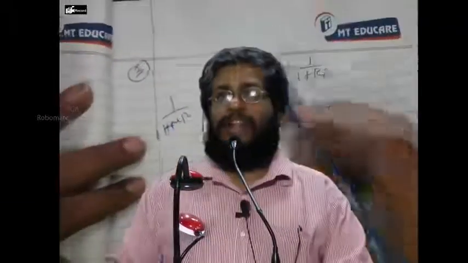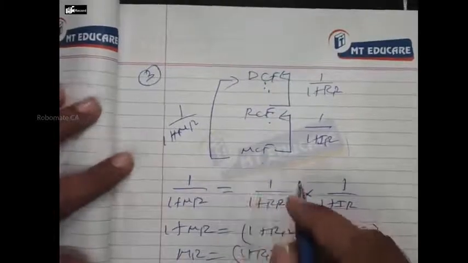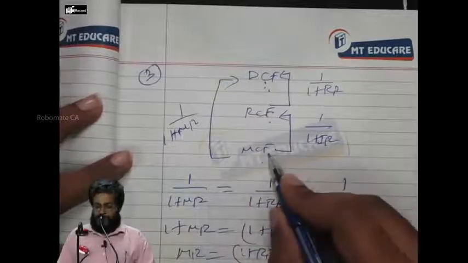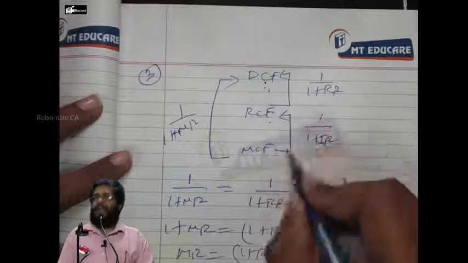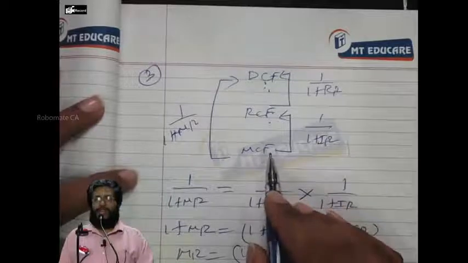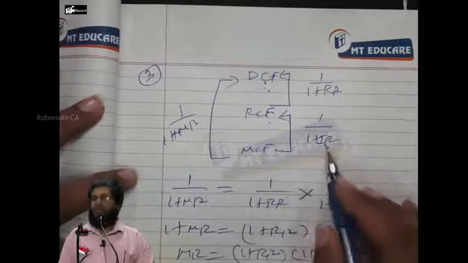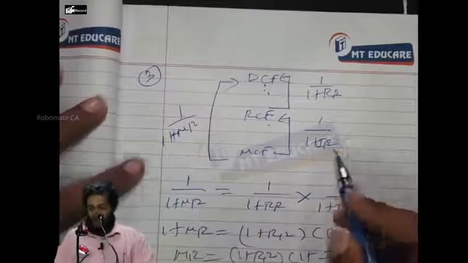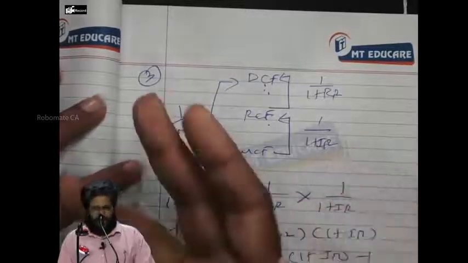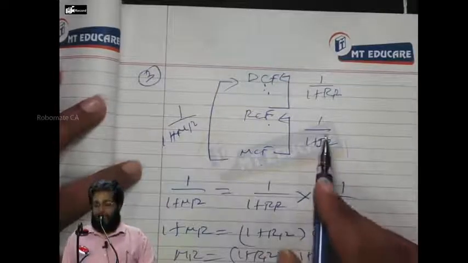Write the three cash flows like this: discounted cash flow, real cash flow, money cash flow. First, money cash flow, link it to real cash flow. Please tell me, money cash flow is with inflation risk, yes or no? How to take inflation out now? Discount using inflation. 1 by inflation rate. 1 year means 1 plus IR power 1. 2 years means 1 plus IR power 2, and so on. So, it is 1 by 1 plus inflation rate.